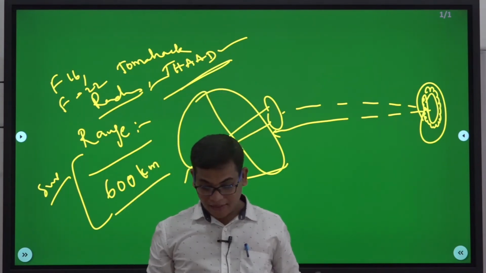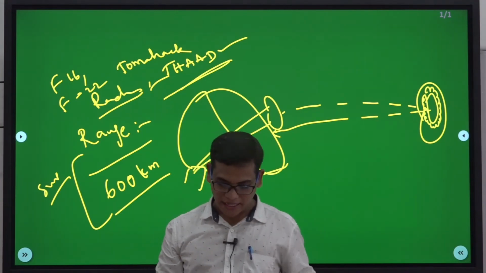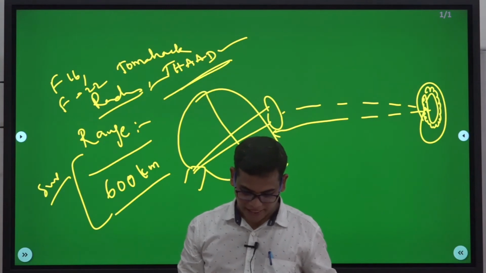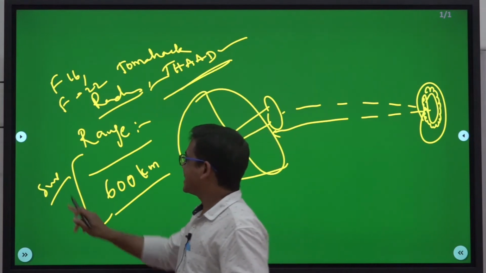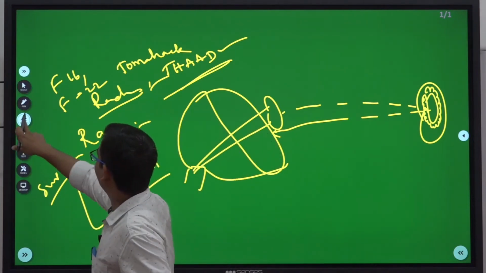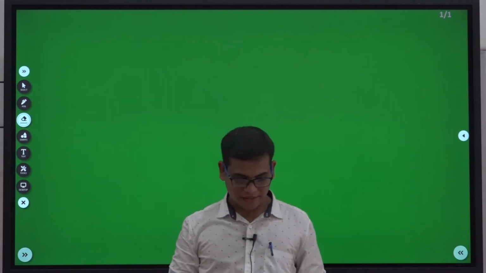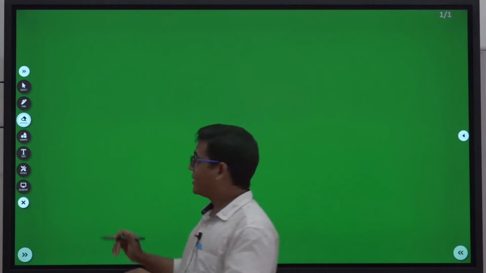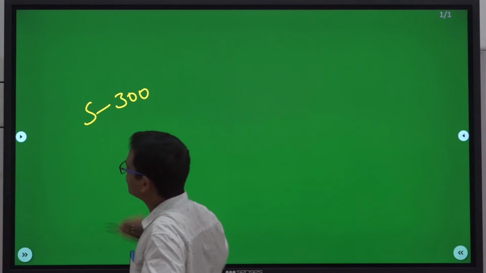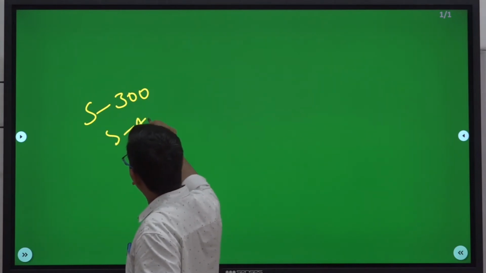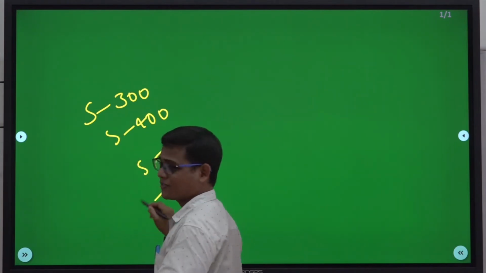THAAD is nothing but Terminal High Altitude Area Defense. And this S-400 missile system is of Russia's. Actually, prior to this S-400, there is an S-300 system. Now we are having the S-400 system, and even Russia is having the S-500 system also.